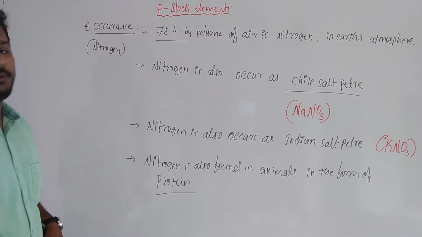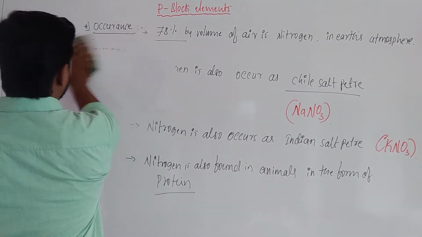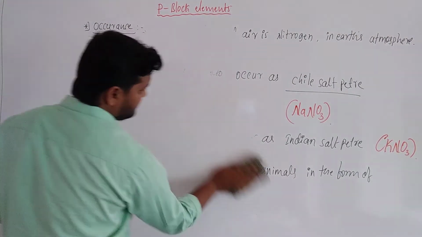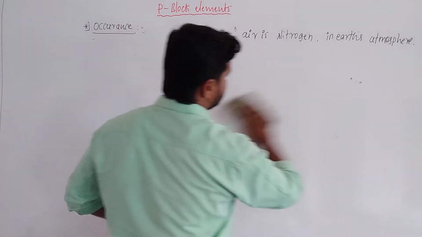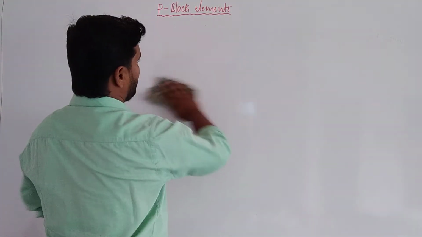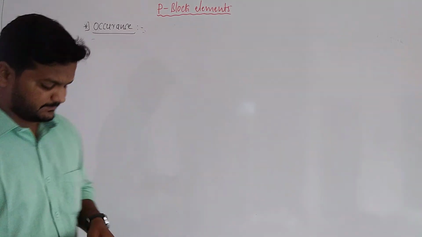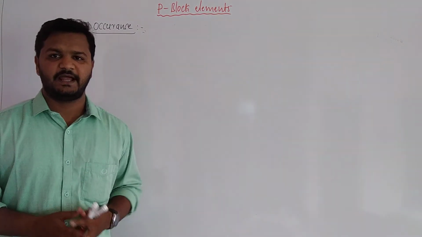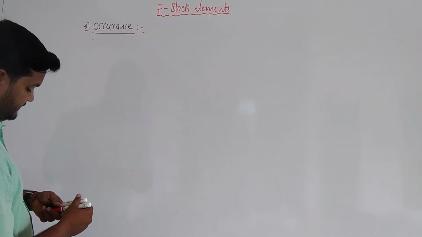And next one, phosphorus. Phosphorus is a very reactive non-metal. That is why it does not occur in the free state, but it occurs as phosphates like fluorapatite, chlorapatite, hydroxyapatite and phosphorite. Like this, it is obtained in the environment.